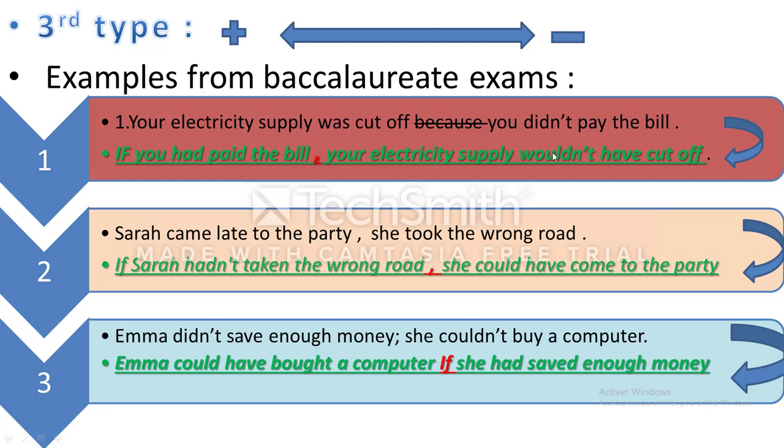That is, was becomes wouldn't have. This structure, you just have to put the structure and use the verbs. Was is going to be wouldn't have cut off. This is the verb cut. Wouldn't have cut off. Okay?